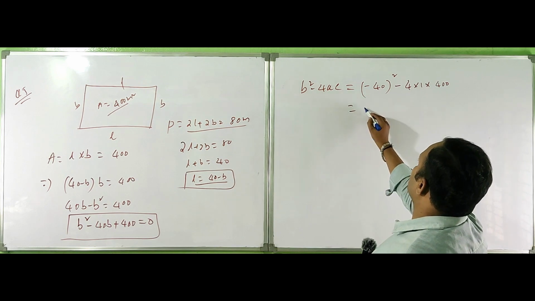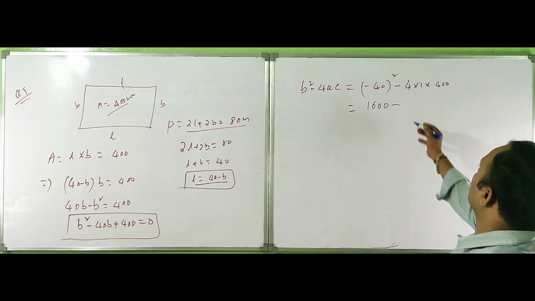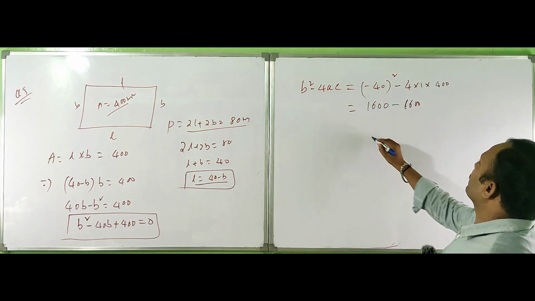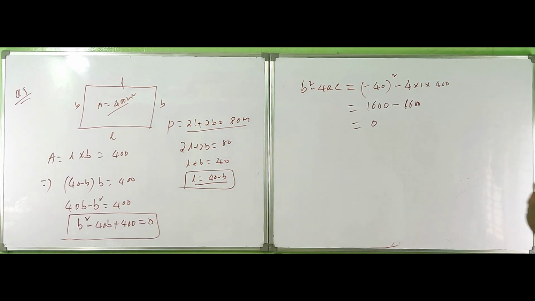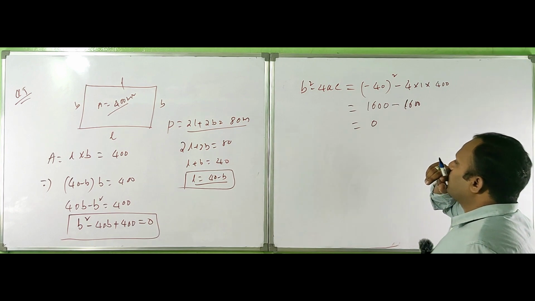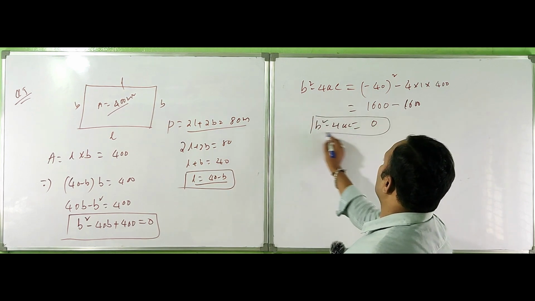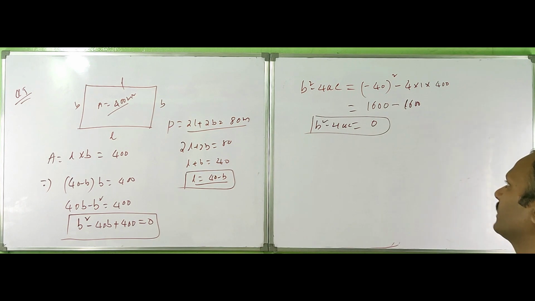This becomes 1600 minus 1600, because 4 into 400 is 1600. So the answer is 0. Since B square minus 4AC is 0, yes, we can design the rectangular park in that manner.